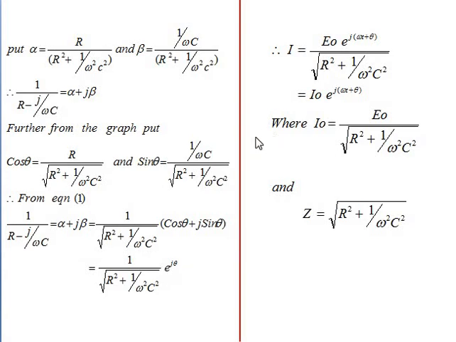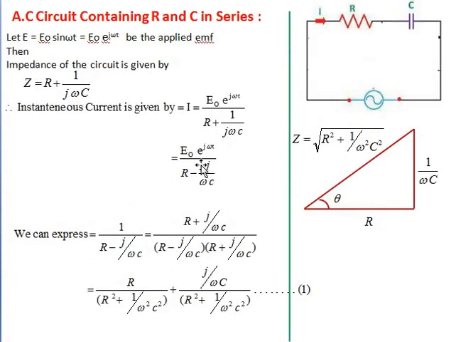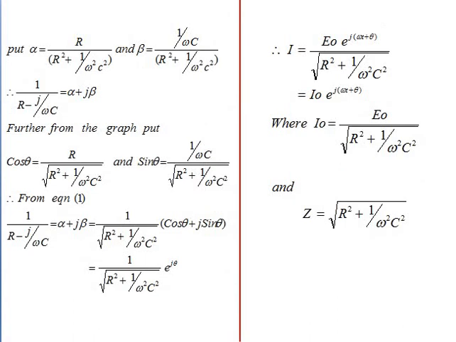Okay, so when we substitute the value of this thing in the current equation, we get I is equal to E naught e raised to j into bracket omega t plus theta divided by square root of R square plus 1 by omega square c square. So that it is equal to I is equal to I naught e raised to j into bracket omega t plus theta.